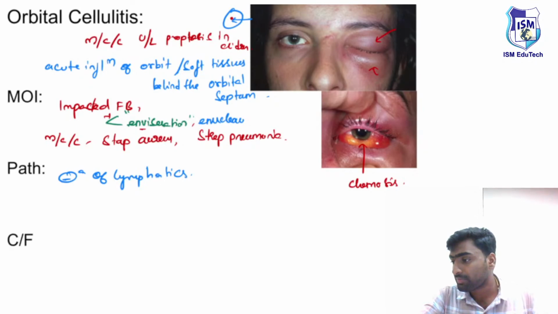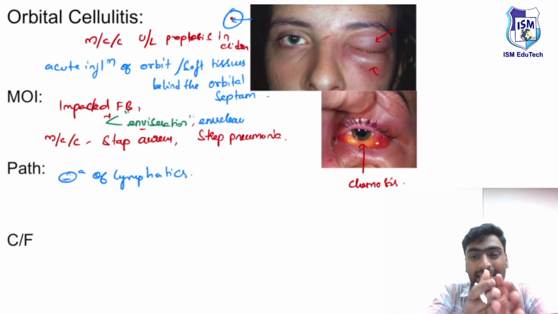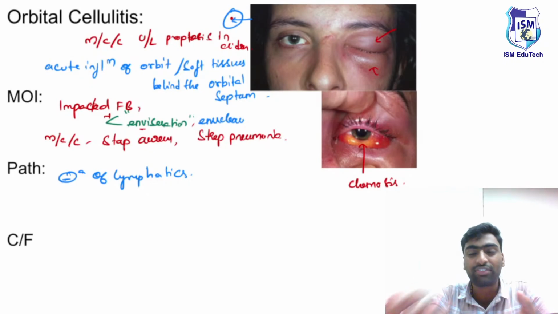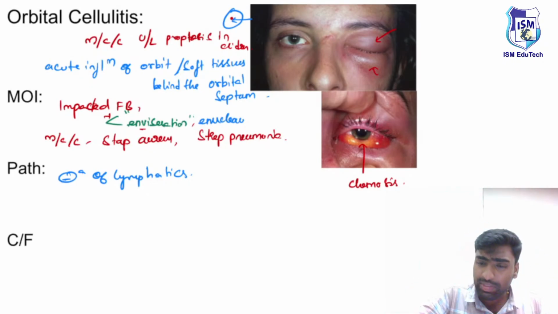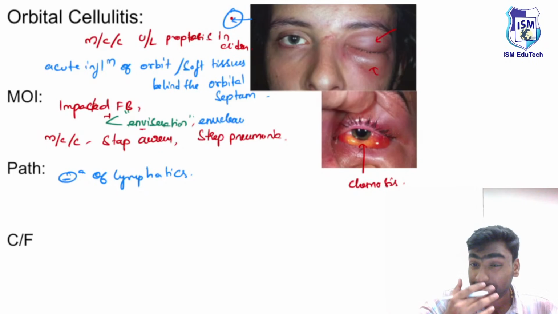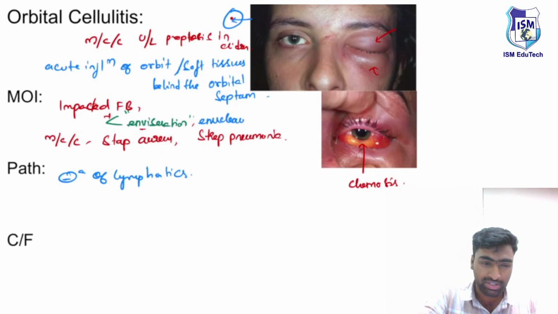I told you the contents are tightly packed. Because of this tight packaging, the damage will be rapid and it can extend to the next structure very fast. So there will be rapid and extensive damage.